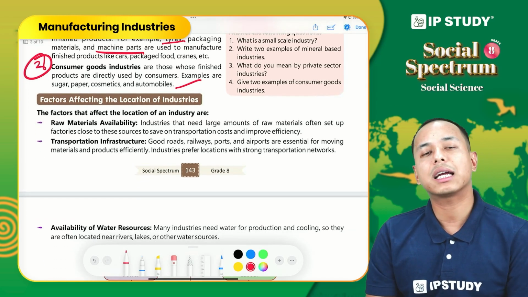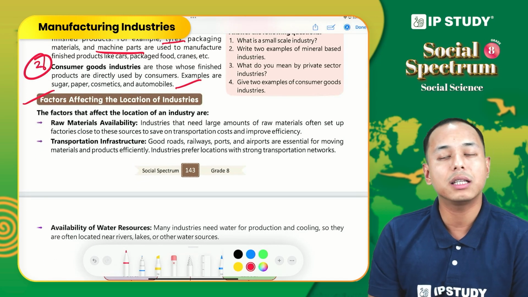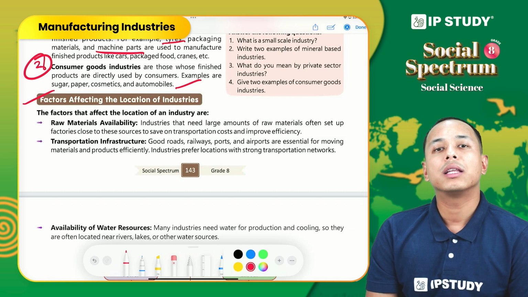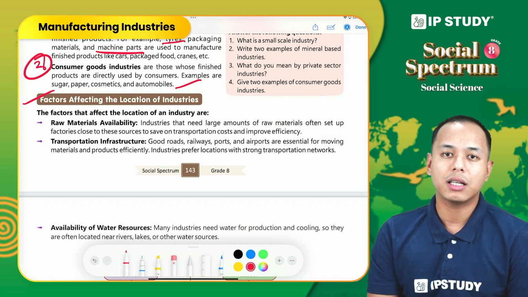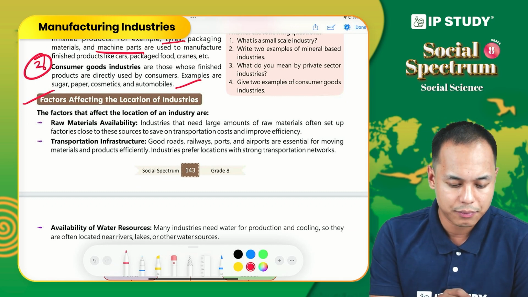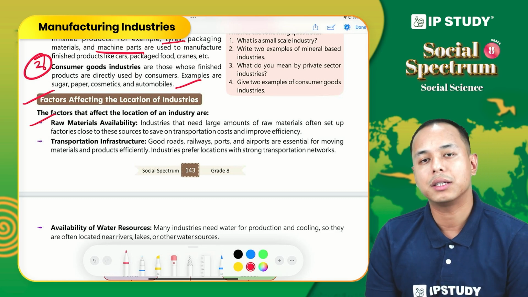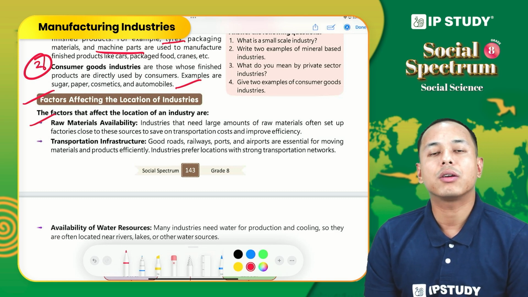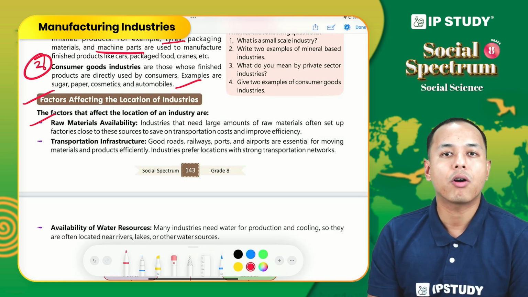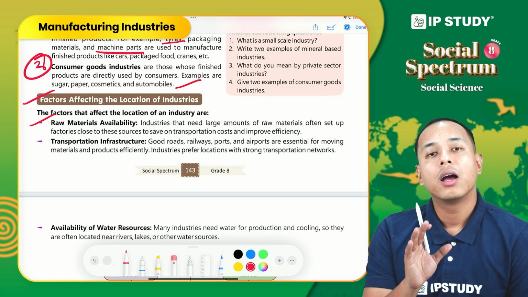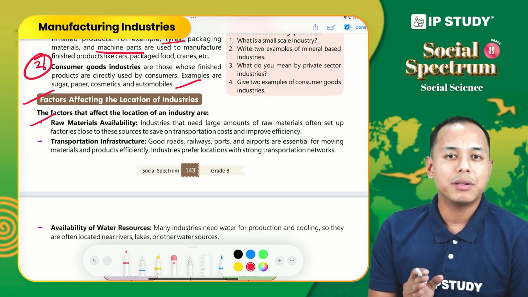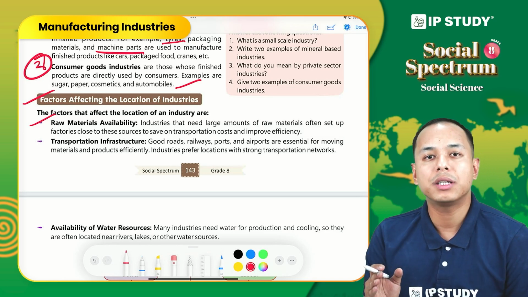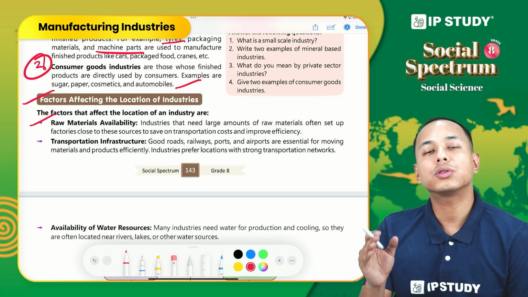Now come to the second topic, factors affecting the location of industry. So there are various factors that influence and affect the location of industry. Now let us study about them. Raw material availability. Industry requires raw materials. So industry tends to be established in close proximity to the source of raw material.